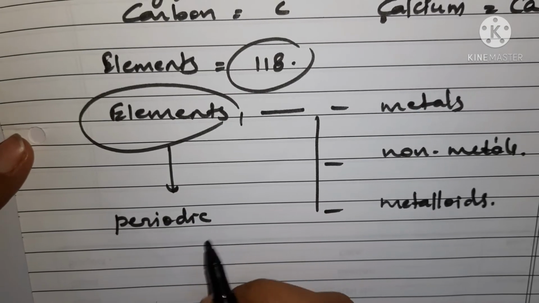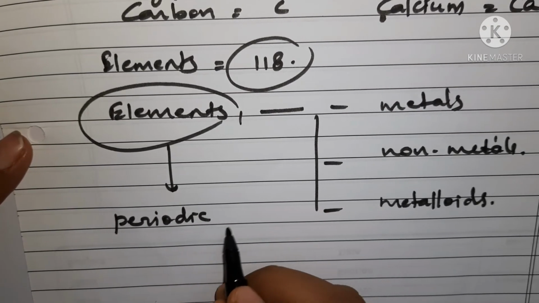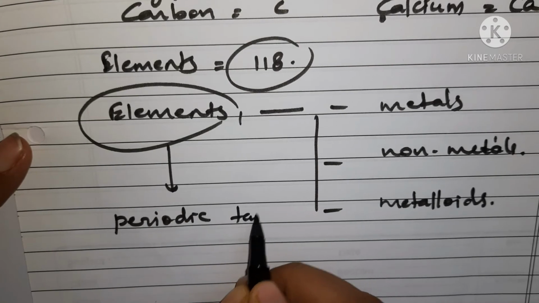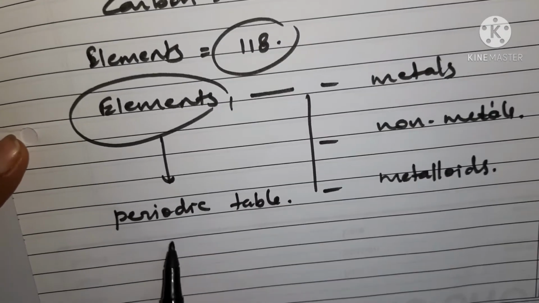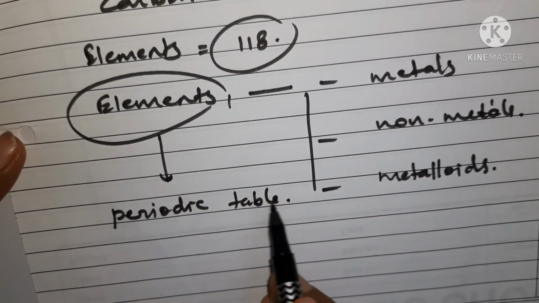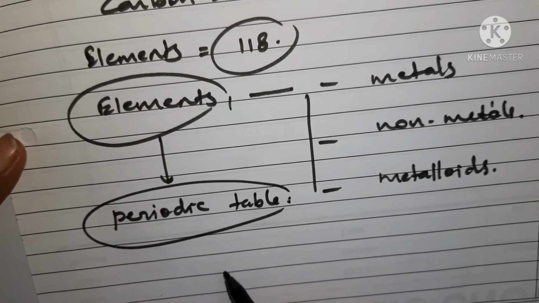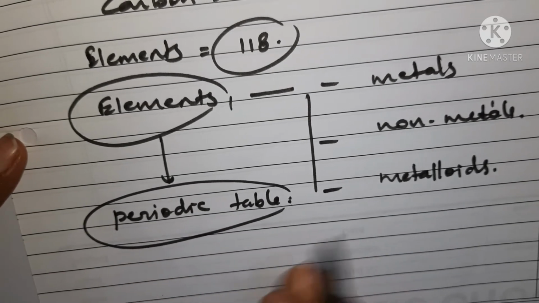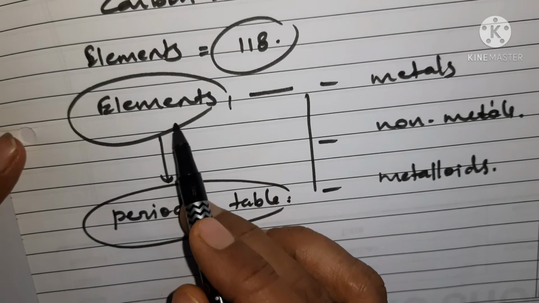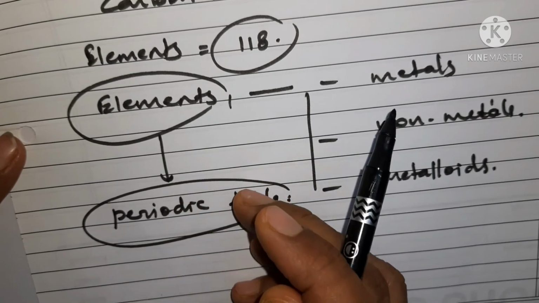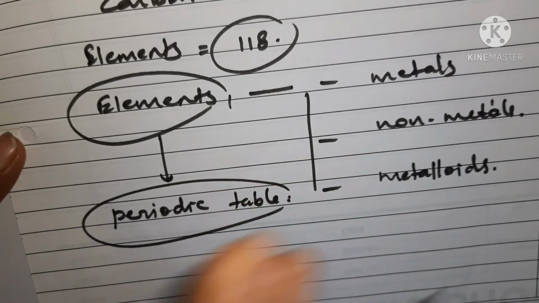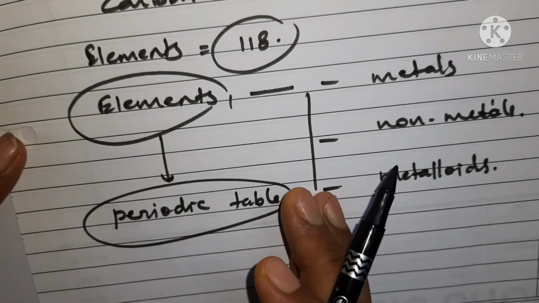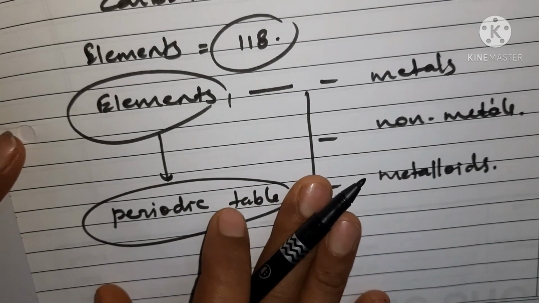I am going to come up with a video on the periodic table later on, but it is shown in the periodic table. These 118 elements are arranged in the periodic table with their properties. They show different properties, and every element has its own chemical or physical property.